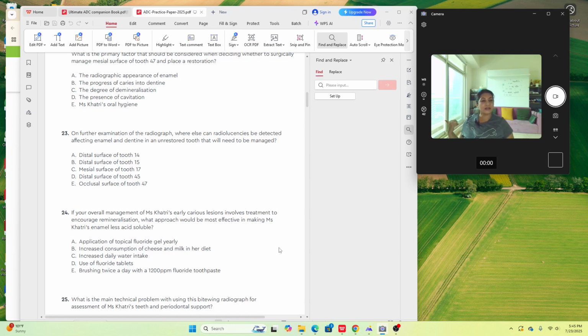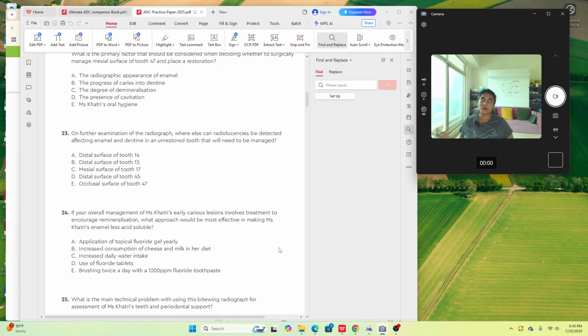Something which is done yearly is not going to be that effective compared to something which can be done daily, correct? Use of fluoride tablets. Fluoride tablets are banned. They are not used anymore. So I cannot choose that, though it won't be a wrong answer. So if I'm stuck, I would be stuck with option E, which is the direct answer. I would want her to use something which helps her in daily remineralization, and that is using a fluoride toothpaste.